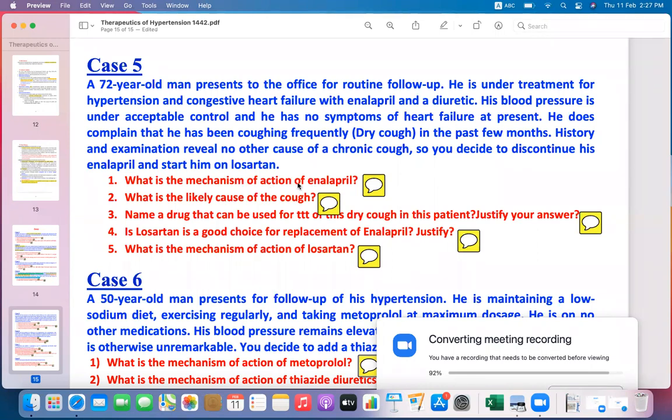What is the mechanism of action of enalapril? It is an angiotensin converting enzyme inhibitor. What is the likely cause of the cough? Bradykinin, which increases the prostaglandins, is responsible for the cough.